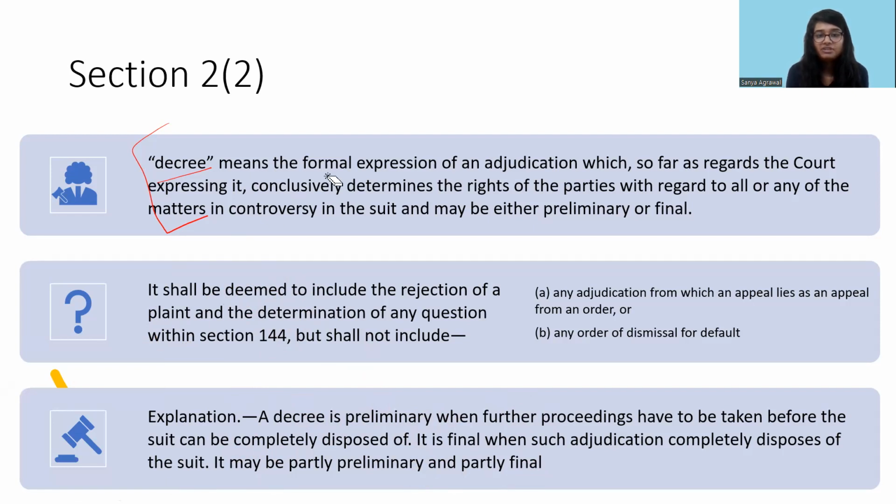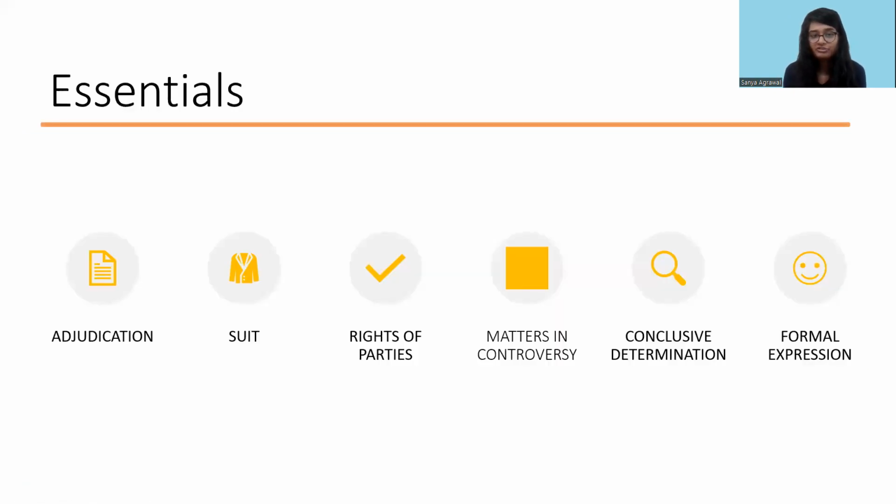So decree means the formal expression of an adjudication which, so far as regards the court expressing it, conclusively determines the rights of the parties with regard to all or any of the matters in controversy in the suit, and may be preliminary or final. Like I said, preliminary and final we'll discuss later. But for the time being, we need to understand the meaning of these terms: formal expression, adjudication, suit, matters in controversy, conclusive determination, and rights of the parties. These are the basic essentials of a decree. Let us understand the meaning of each and every one.